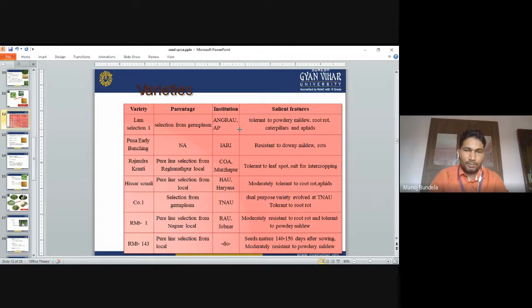RMT1. It is a pure line selection from Nagaur local. It is released from Rajasthan Agricultural University, Jobner. It is moderately resistant to root rot and tolerant to powdery mildew.